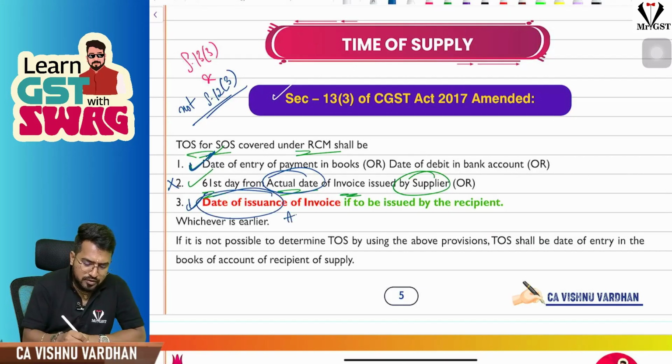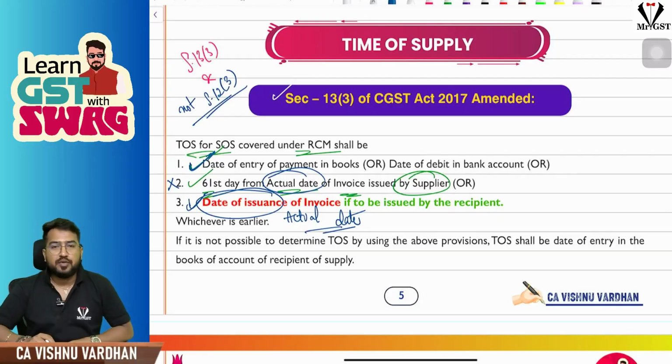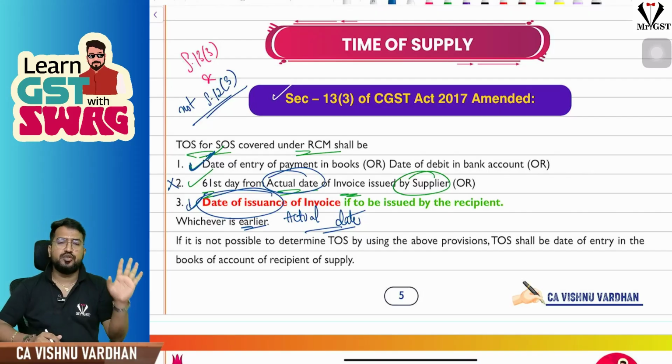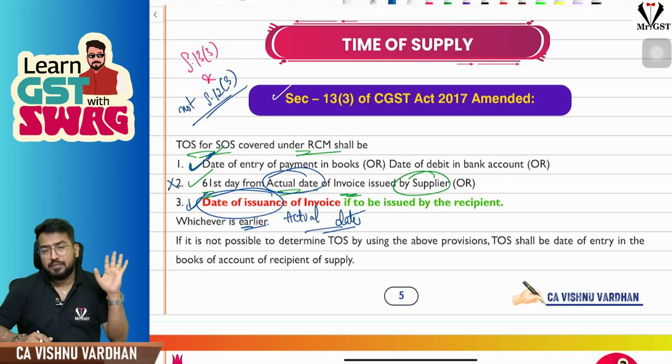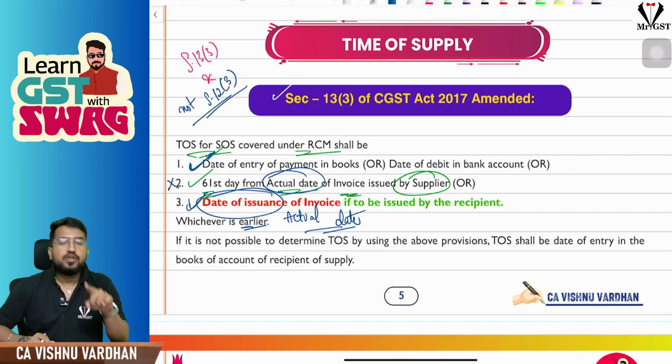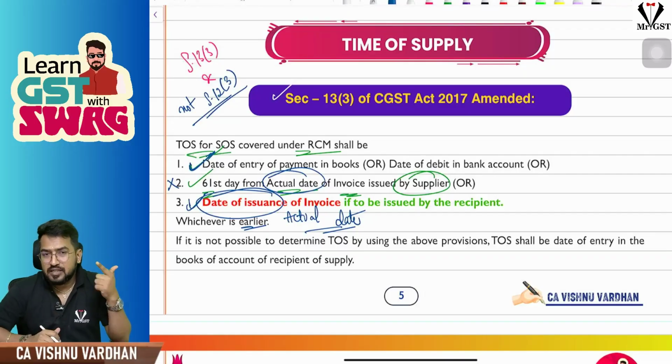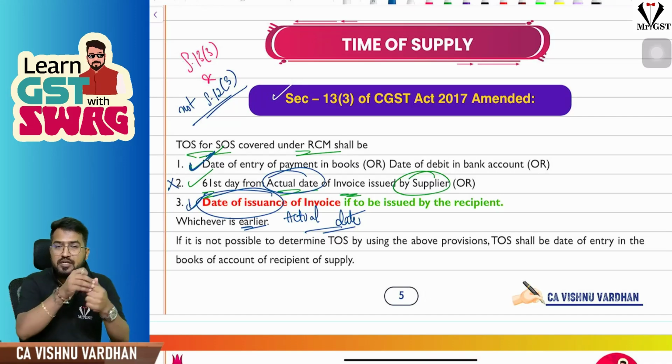Date of issuance of invoice means we are talking about the actual date of issuance of invoice, whichever is earlier. If the invoice is to be issued by the supplier, you will compare the 61st day from the actual date of invoice. But if the invoice is raised by the recipient, you will take the actual date of invoice itself. That will be the time of supply. Okay, so date of payment, if the invoice is raised by the supplier, time of supply will be the 61st day from the actual date of invoice, whichever is earlier.